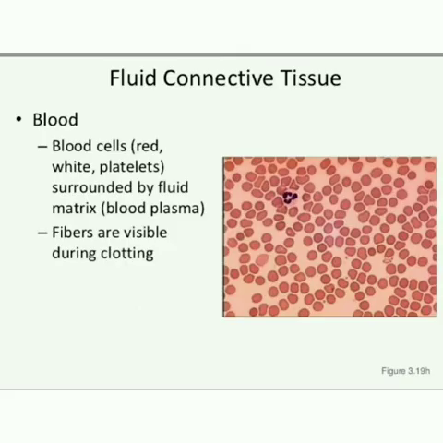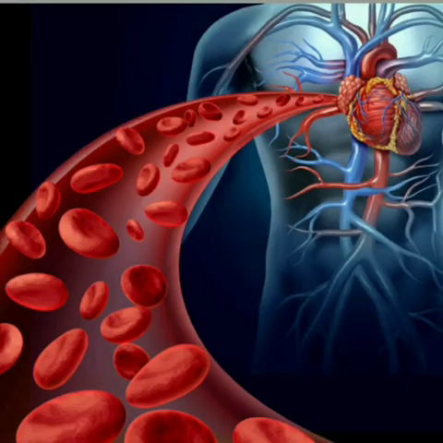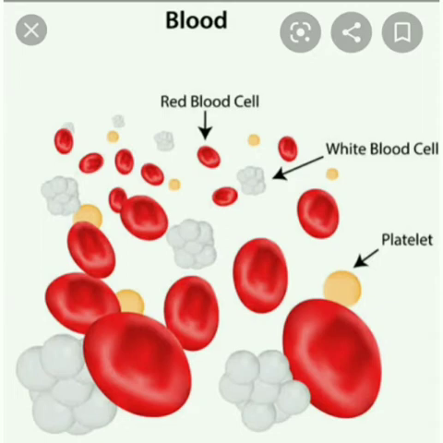And the last one is the fluid connective tissue. The blood and the lymph are the fluid connective tissue which link different parts of our body. It has blood and lymph. The first is the blood.